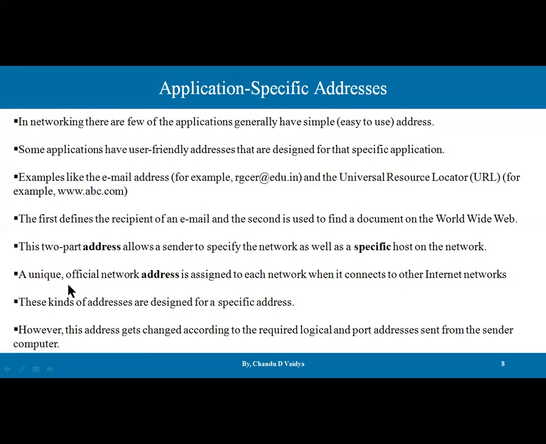The unique official network address is assigned to each network when it connects to other internet networks, and these addresses are designed for specific purposes. However, this address gets changed according to the required logical and port addresses sent from the sender computers.